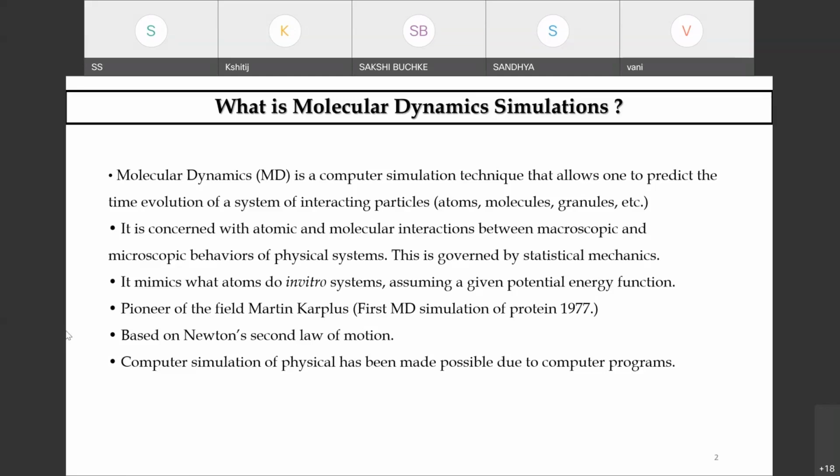The force field is used to estimate the forces between your interacting atoms and the molecules you have chosen for study. During MD simulation, the integration of Newton's laws of motion takes care of the successive configurations of the evolving system, and that is what is written here. The prediction of the time evolution of a system provides the trajectories that specify the positions and the velocities of the particles over time.